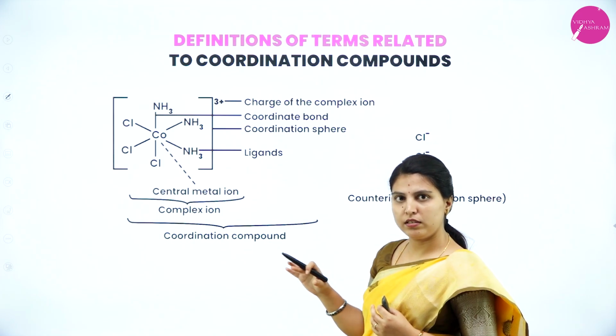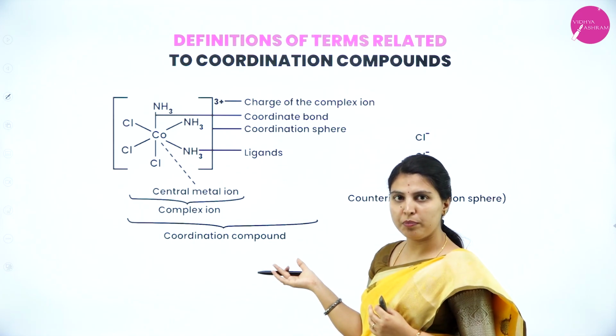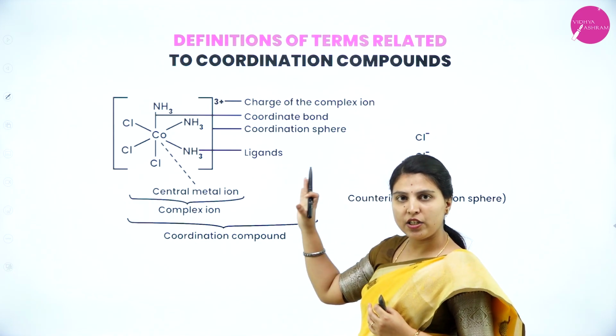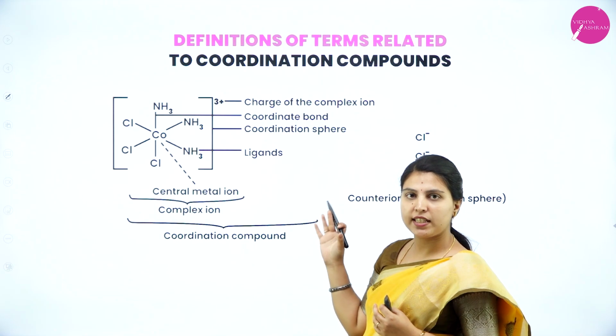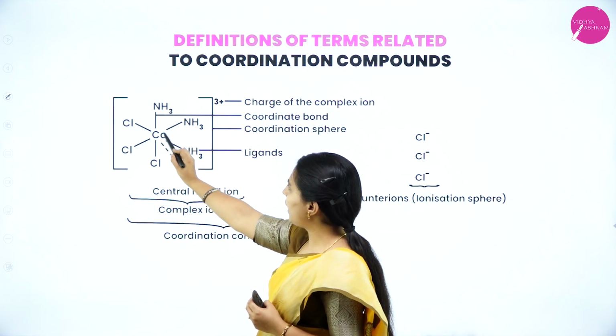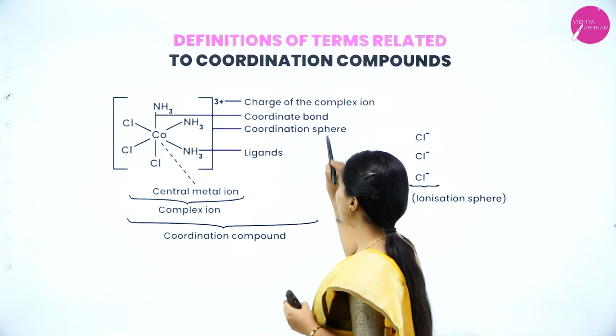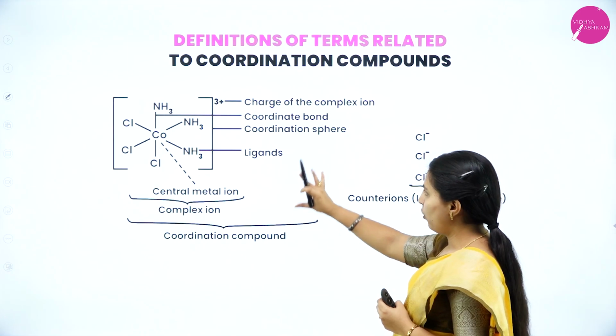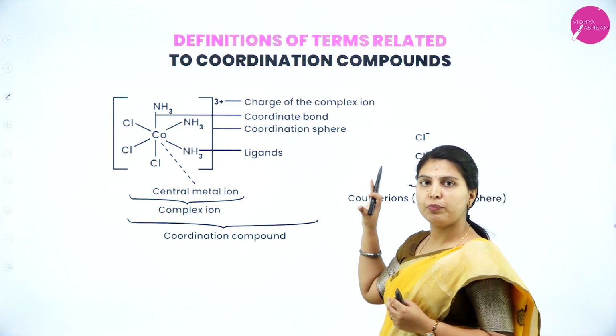If it is equal to 0, that is a neutral complex, or the sum of the complex with charge means an anionic species or cationic charge can be seen. And the bond between the central metal atom and ligand will be considered a coordinate bond. This is about the overall coordination compound terms.